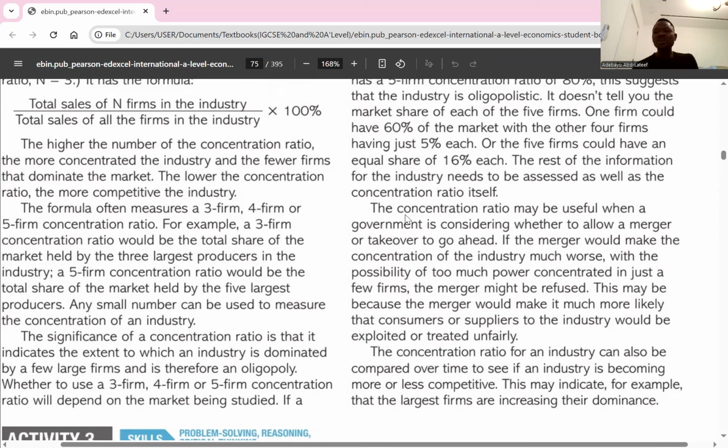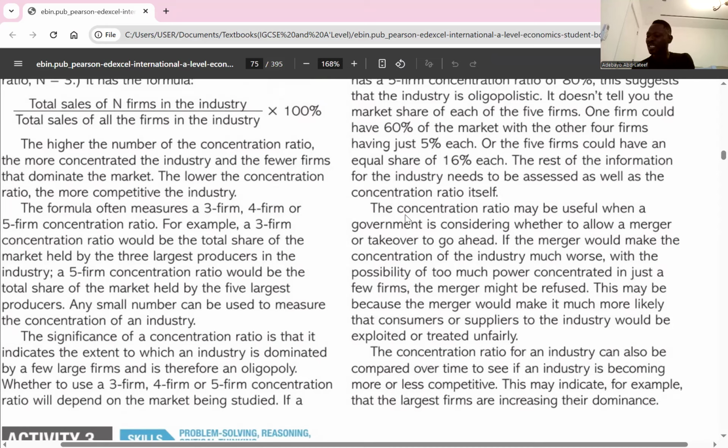Then we have a high concentration ratio, probably above 60%. If we have a high concentration ratio above 60%, it simply means that there's less competition in that market, and it's an indicator that the market is potentially an oligopoly or even a monopoly.